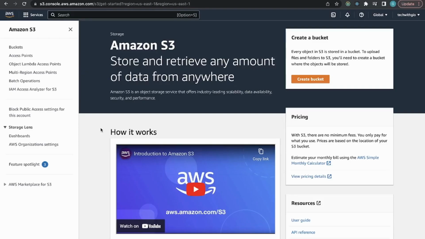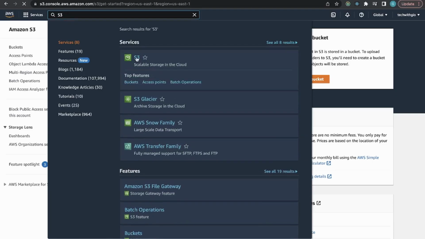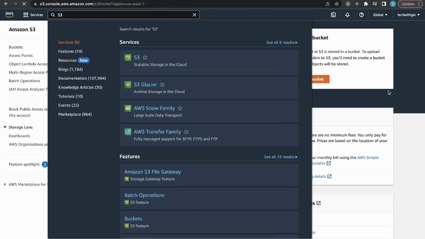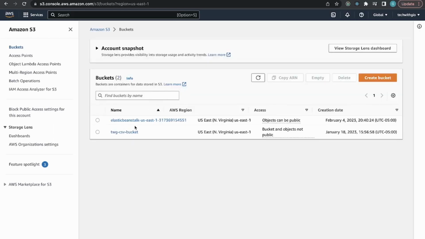Cool. I want to give a little example of what AWS S3 looks like. If I go into the search bar, and I'm already in S3, but I just want to show you guys how to get to S3. First you log in, then you go to the search bar, click on S3, and it's going to take you to this console. I actually have buckets, so it's going to show me all my buckets, and then you can go into your buckets if you have one and see the data within there. Or if you don't have a bucket, you can press create bucket.